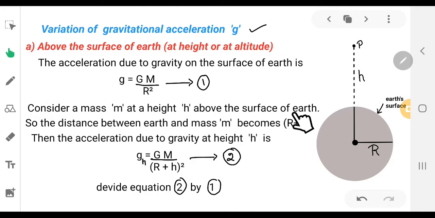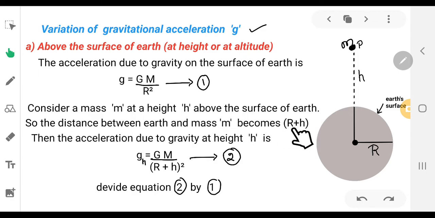Suppose we are considering the mass m at a height of h above the surface of earth, so that the distance between earth and mass becomes r plus h.